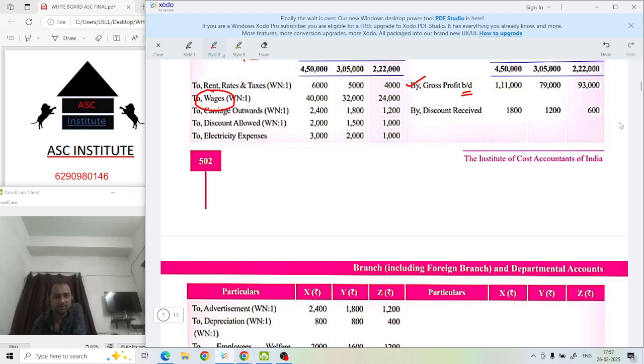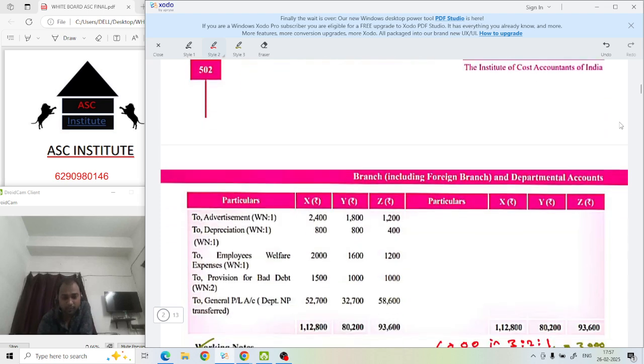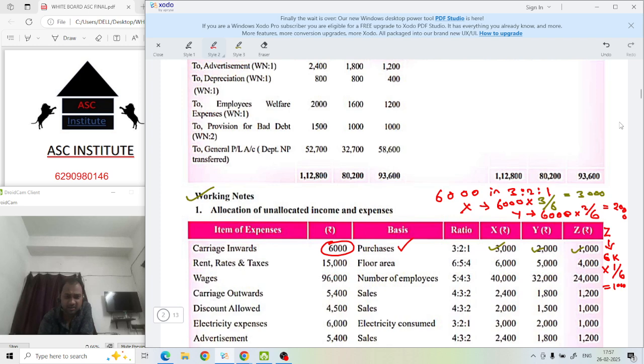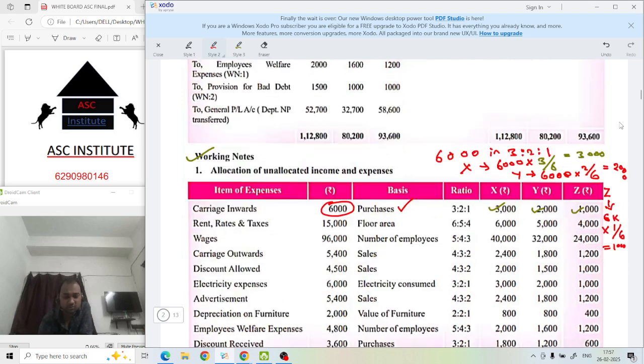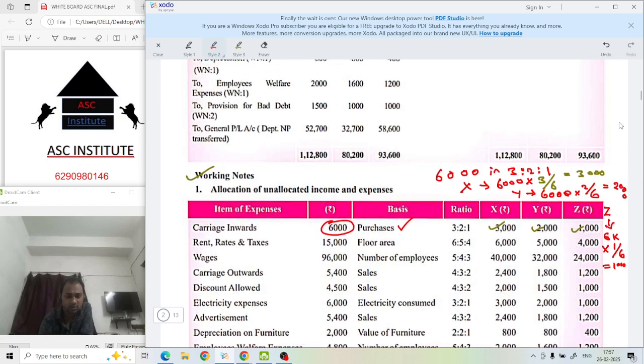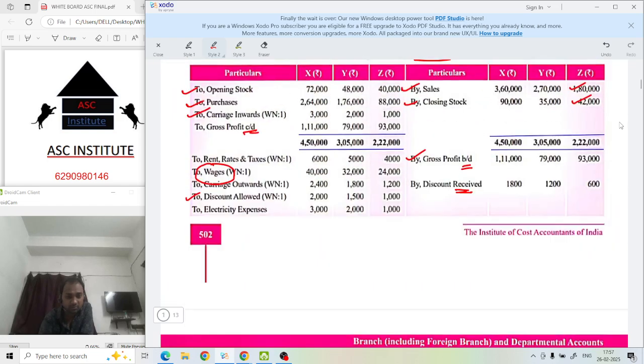Discount is understood: if you are giving discount to someone, then it is your expense. Discount received is given. Received means whatever you have bought, so it is your income. Income will be posted in credit, expense will be posted in debit. Simple. Okay, everything is done. This depreciation portion also. What was depreciation? Done.